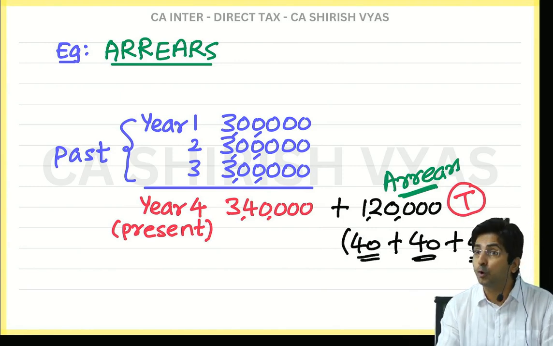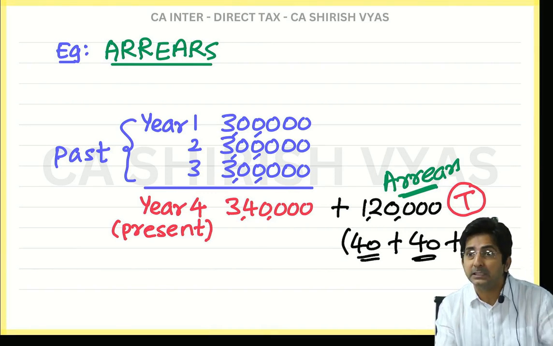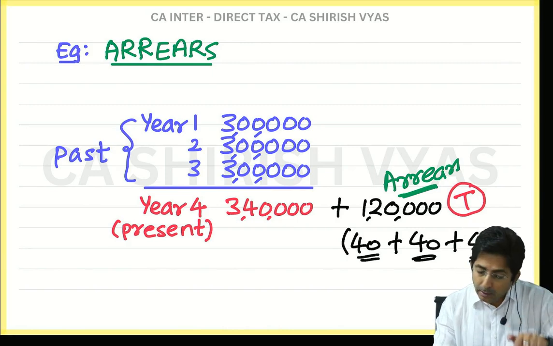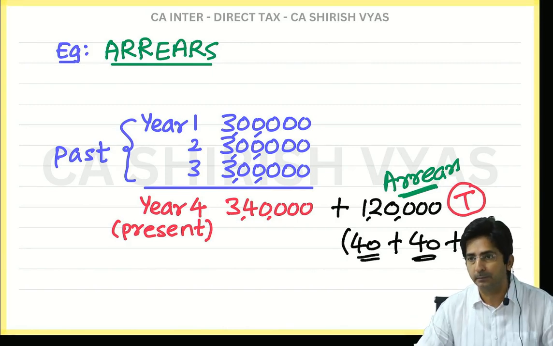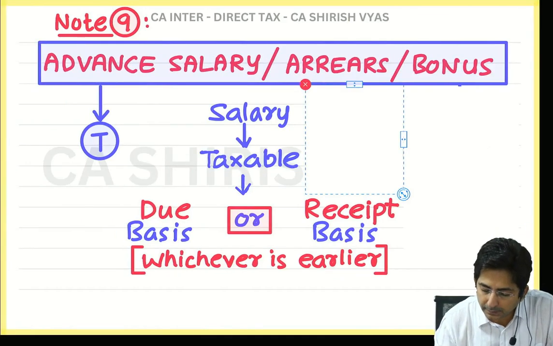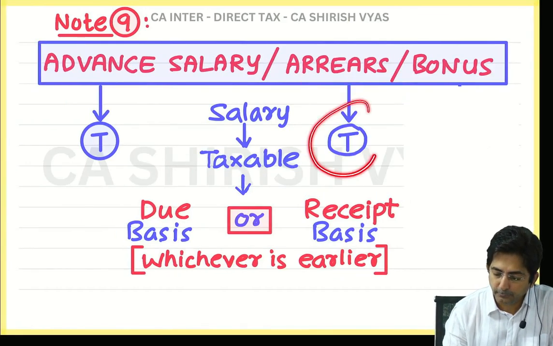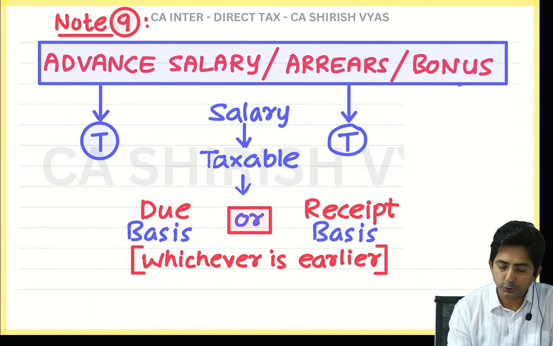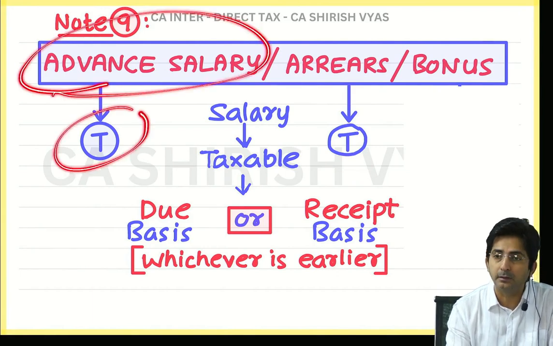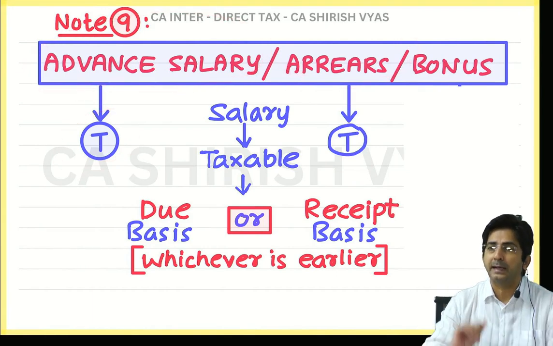The main thing is you should know why. Because in the past it was not taxed, because the dispute was going on. But now you have received it, so it will be taxable. So see what I have written. T for taxable. In short, advance salary is taxable. Arrears of salary is also taxable.